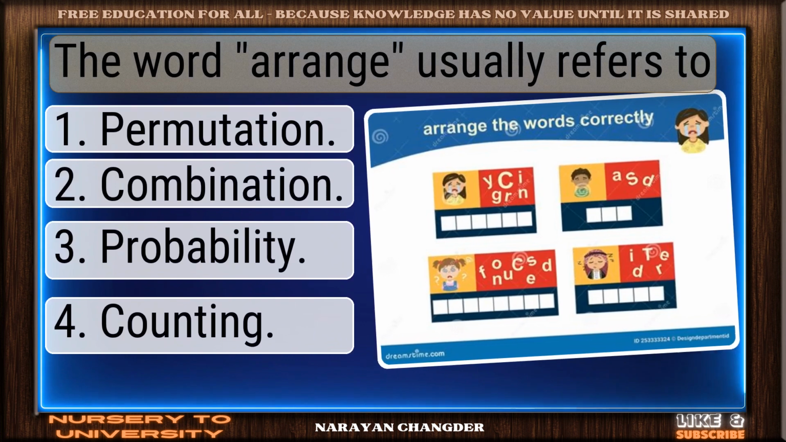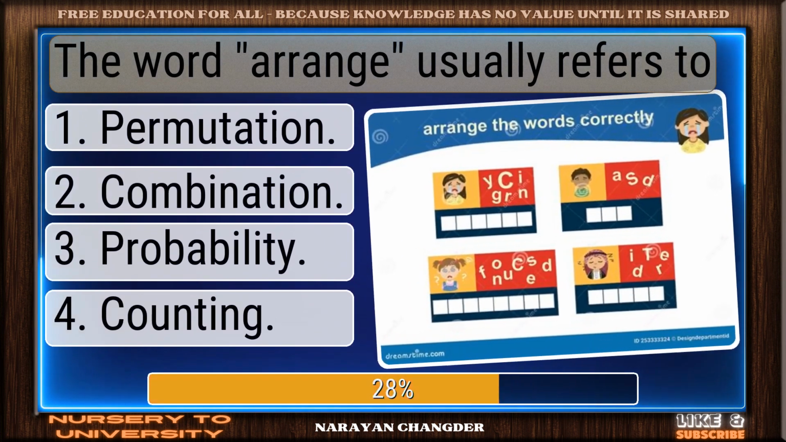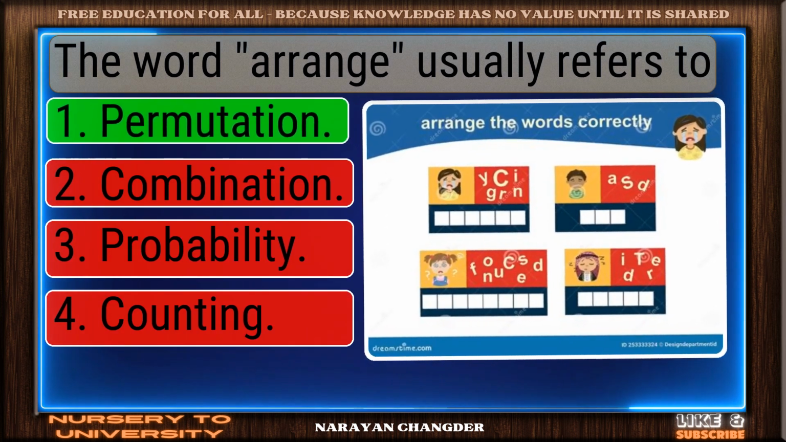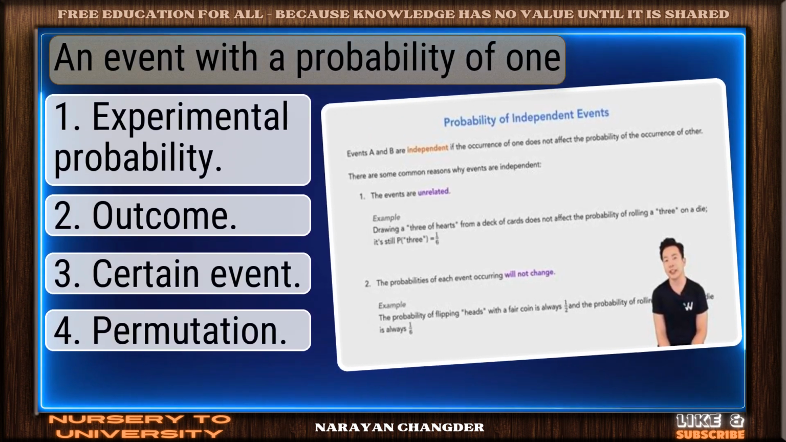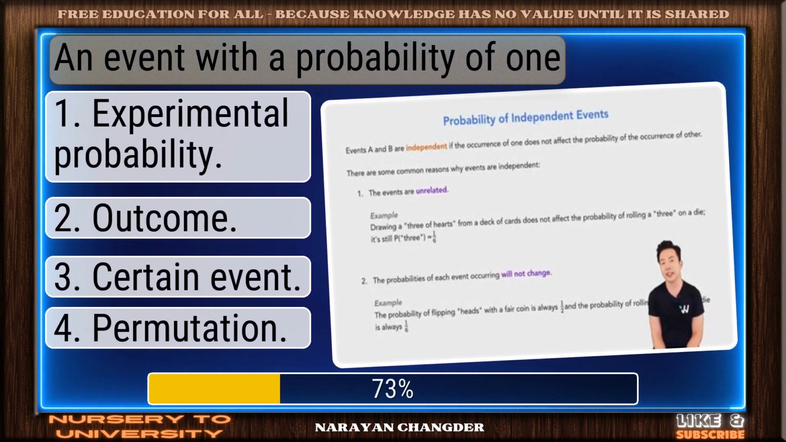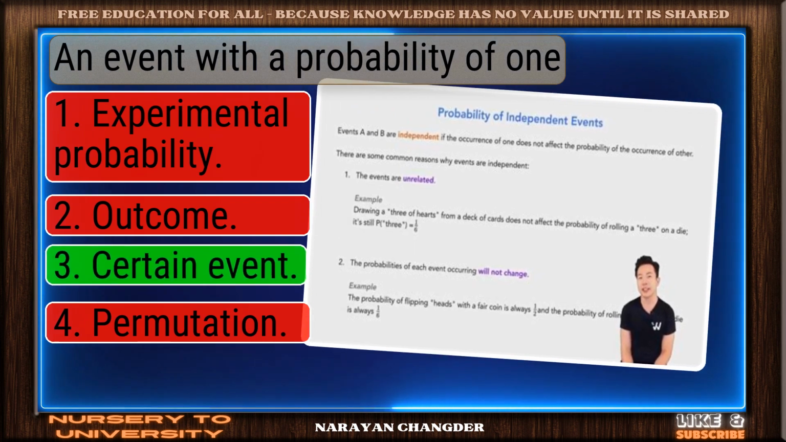Question number 60. The word arrange usually refers to. Bravo. Permutation is the answer. Question number 61. An event with a probability of 1. Smart move. Certain event is an accurate answer.